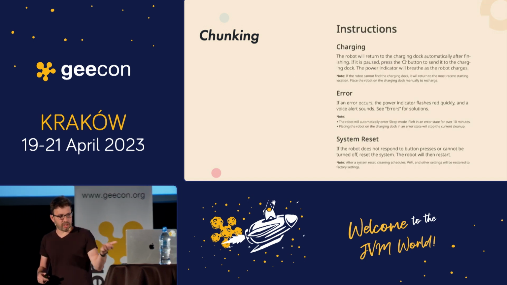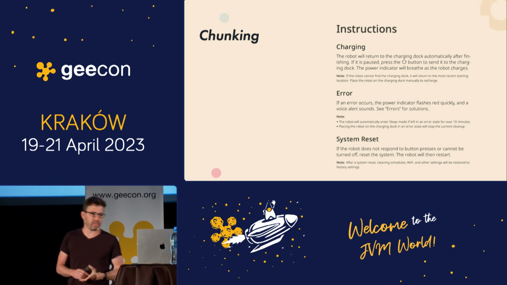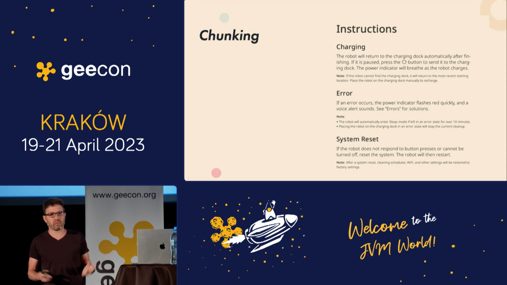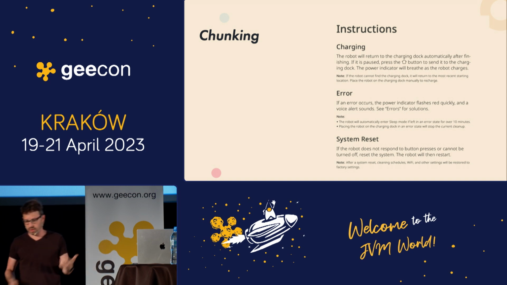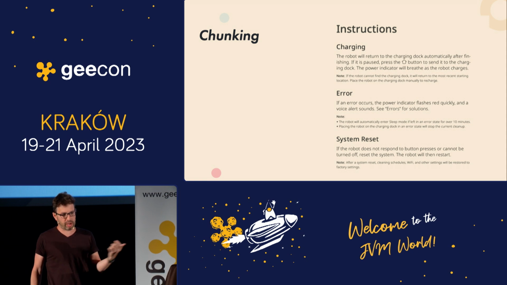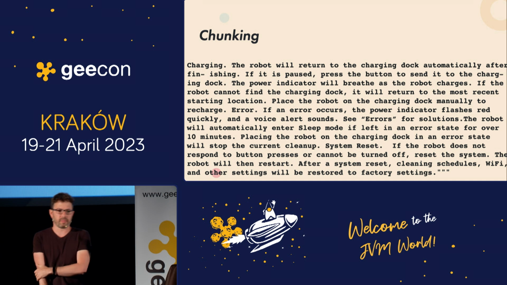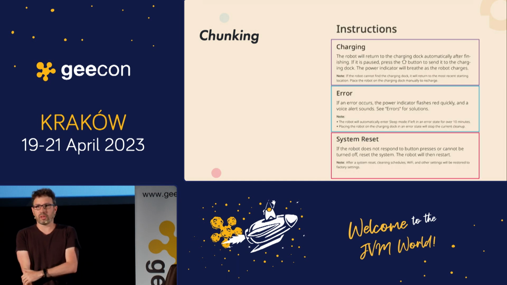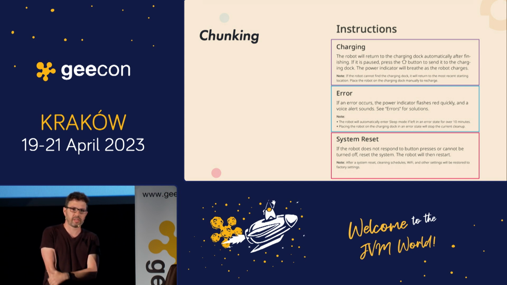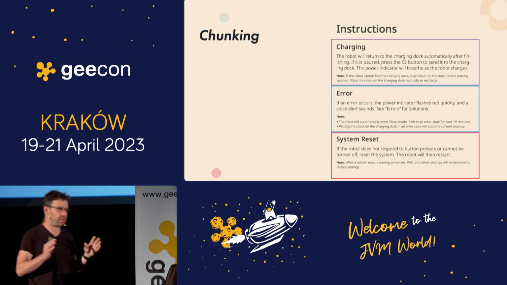As an example, I brought here the instructions from my iRobot. As you can see here, there are 3 paragraphs: charging, error, and system reset. It's really easy for us humans to read that. But if I pull all this text from the PDF miner, I get something like this. And then I need to break it into segments, right? What I actually want to do is break it like you see it, like there are 3 paragraphs here, but it's a little more challenging, right? There's no really easy way to do that.